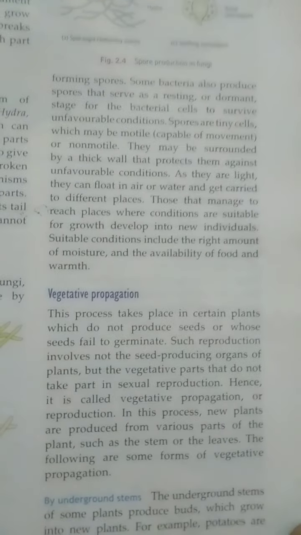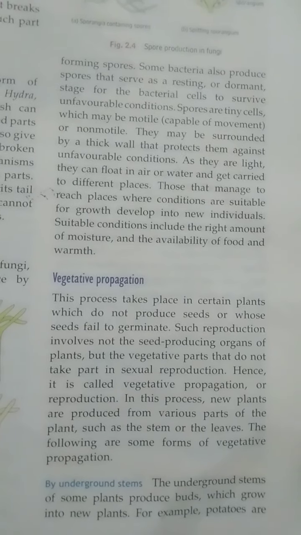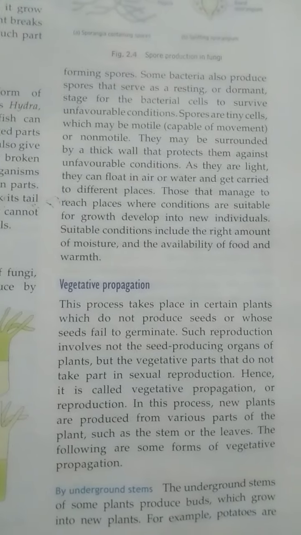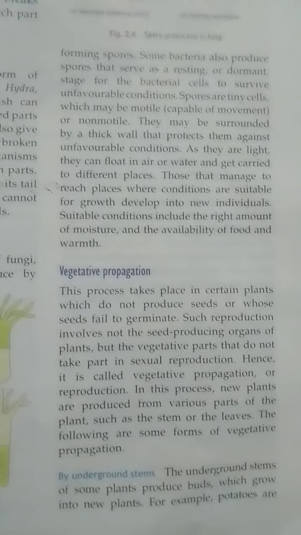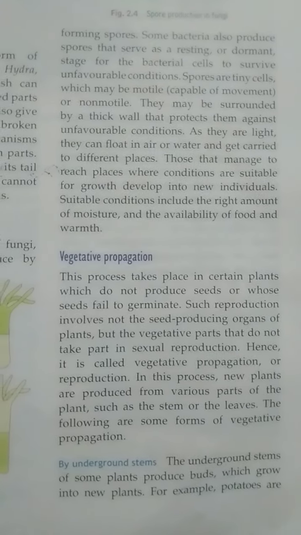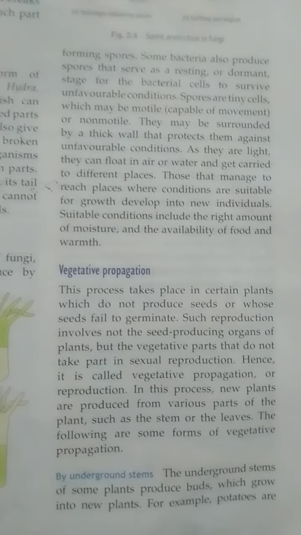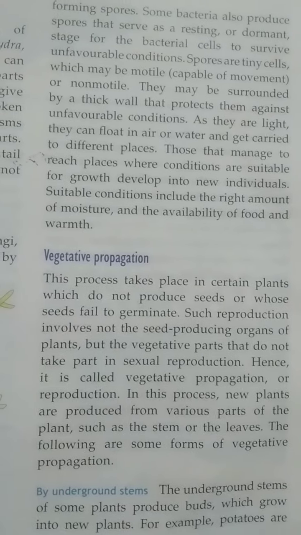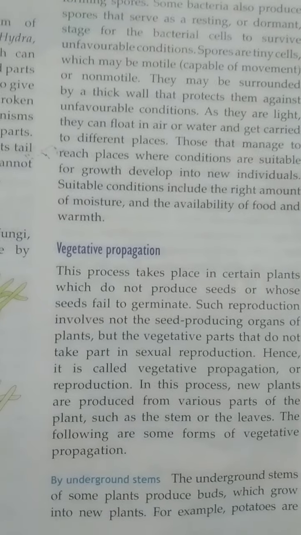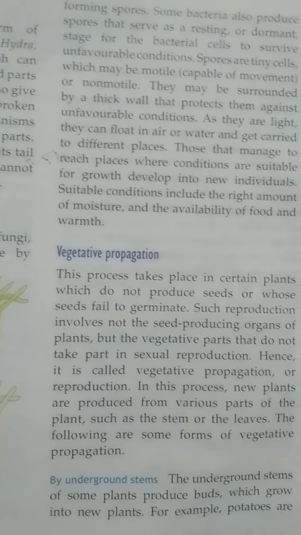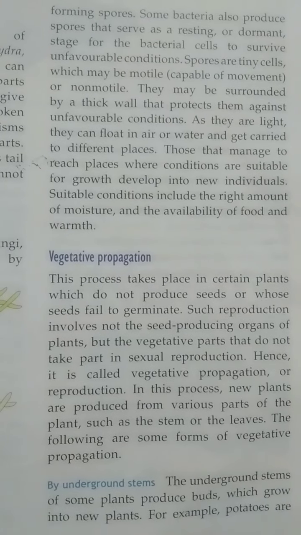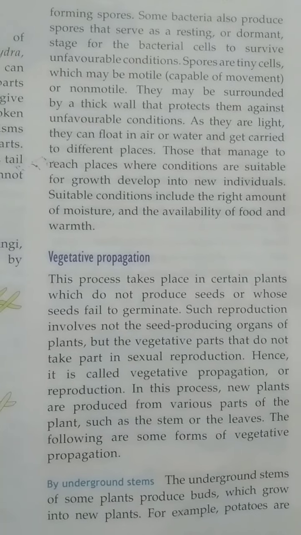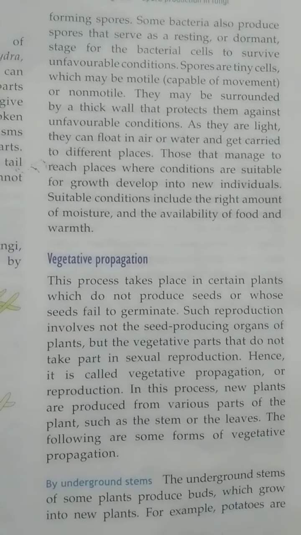So students, in the previous video we have discussed some modes of asexual reproduction. Now in this video I will discuss the topic vegetative propagation with you. Now students, you know very well what is vegetative propagation. Vegetative propagation means propagation of those plants in which the reproduction takes place from the vegetative parts of the plant body, just like roots, stems and leaves.